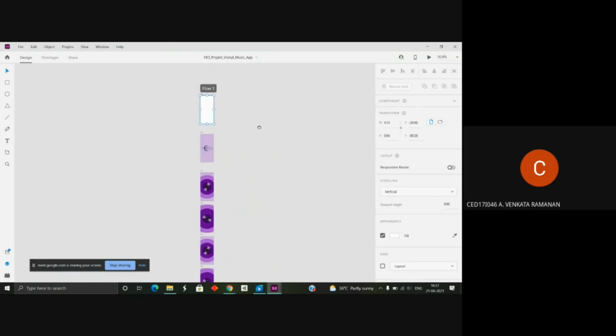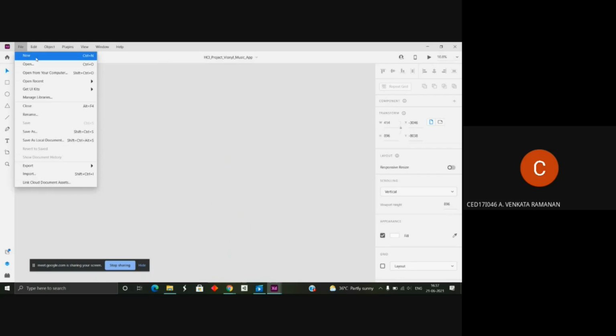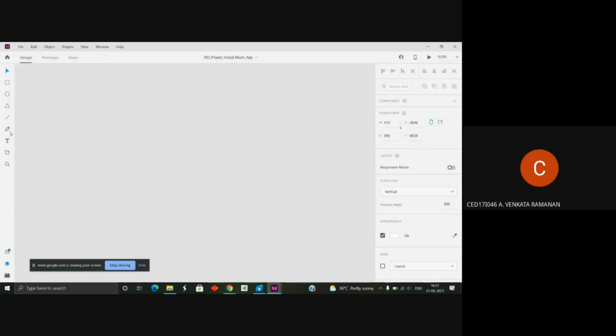This is an Adobe XD application which I have opened. As and when you open it, you will see a blank screen. You can create a new application and start developing it. There is a thing called Artboard.